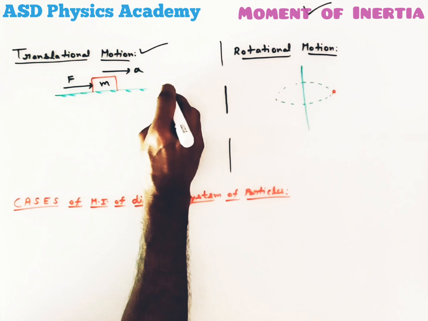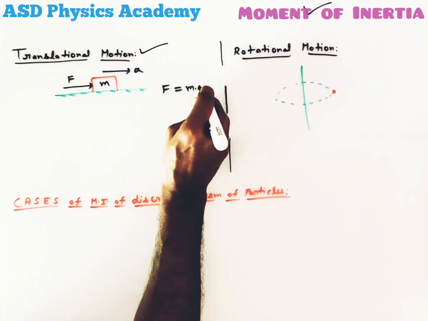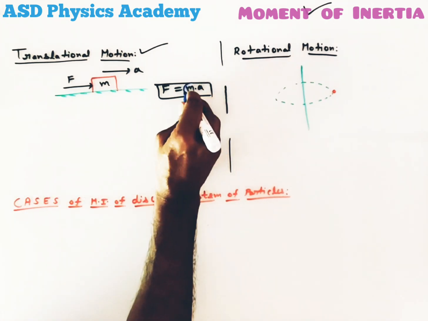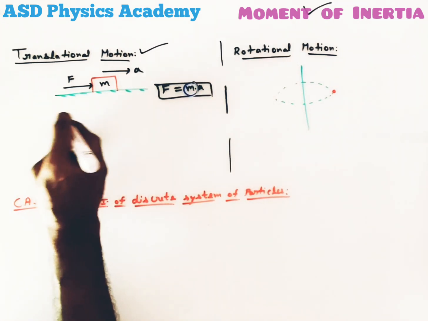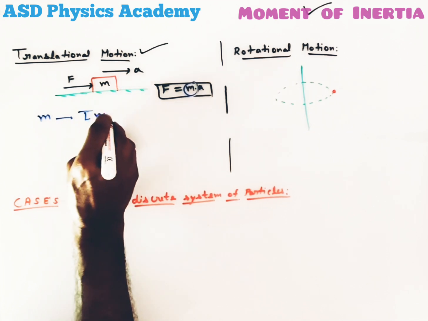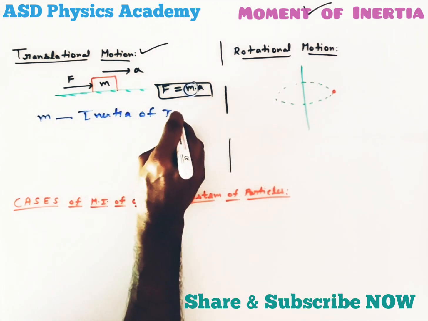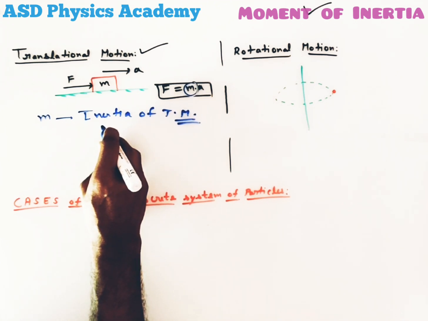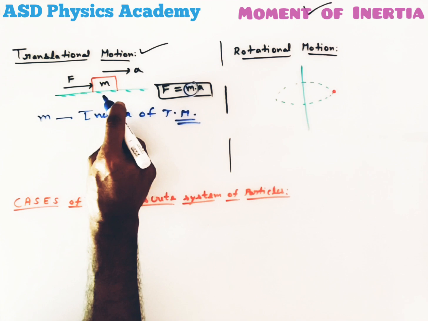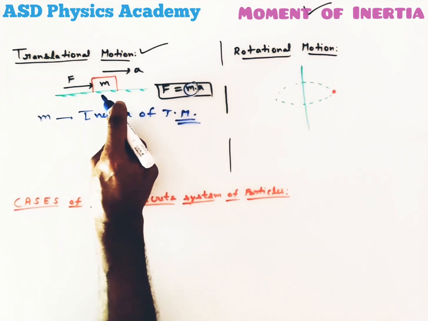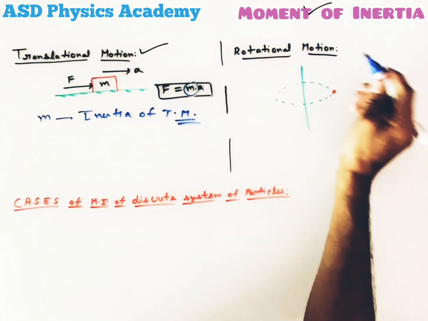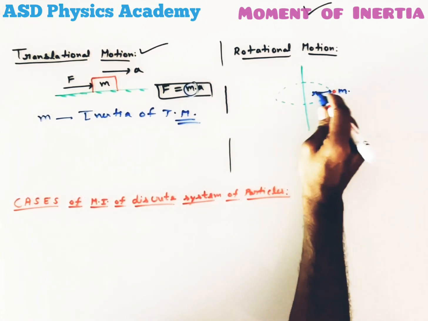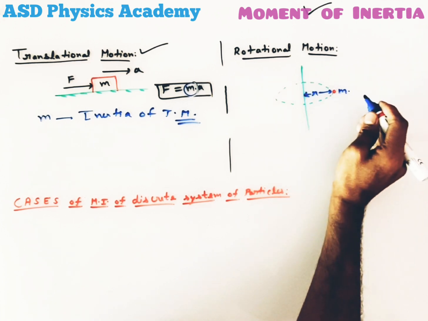Then from Newton's second law I can write F equal to ma. Here this mass m represents the inertia of translational motion. It is also defined as the property by virtue of which the object opposes the translational motion. Similarly, in rotational motion, let's take there is a particle of mass m revolving in a circle of